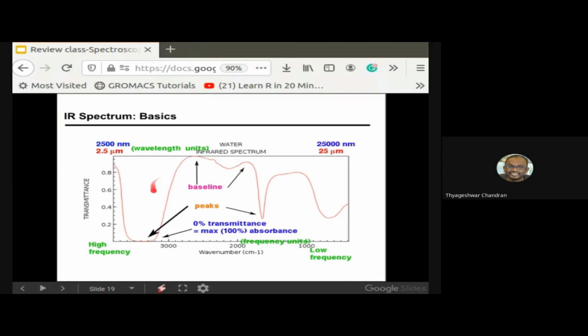So the peaks will be, these are the peaks here, which means it is going to be a zero transmittance. The molecule absorbs completely whatever the IR spectra is coming at the matter. It is getting absorbed completely and it's not getting detected. So it means a peak, and we do have a baseline.